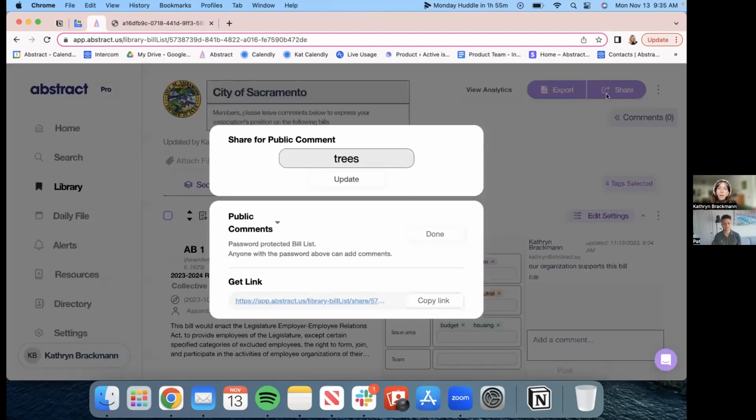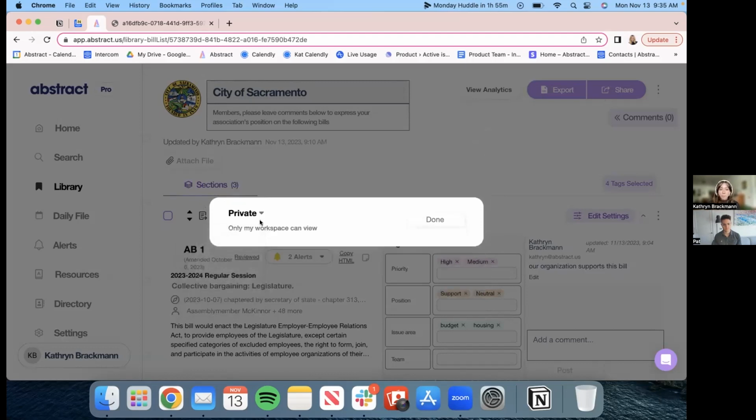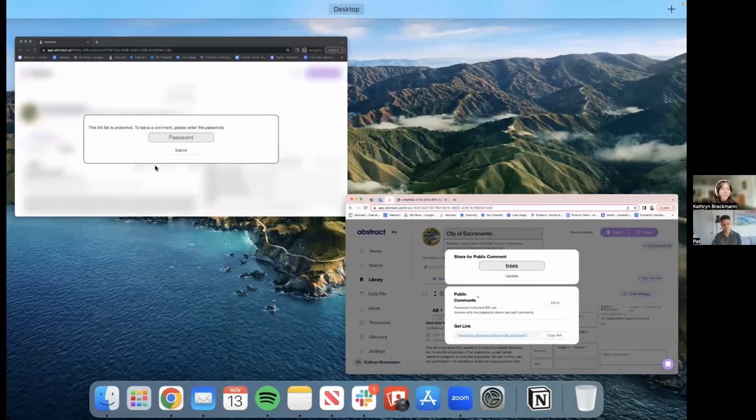So I'll show you here. Using the share button here, we have not only the public comment feature, we also have a shared bill list here. This is a little bit different from the public comment in that you can simply copy the link and share this with anybody outside of your Abstract workspace, and they can view this, but they can't make edits. You can toggle this back to private at any time and revoke access for everybody outside of your workspace. And then you can toggle it back to public comment, change this password here to be whatever you like, share this link and share the password with anybody, and they can then access this.